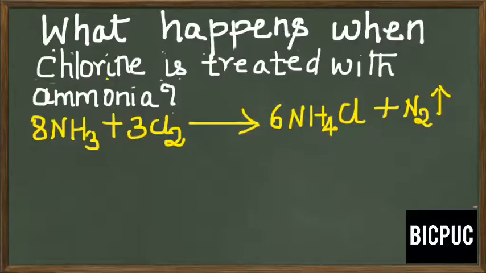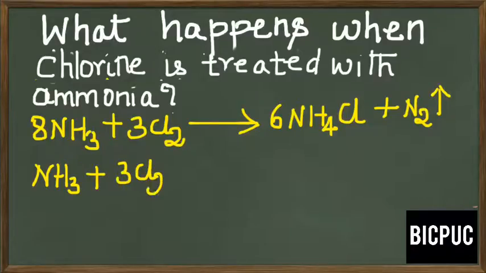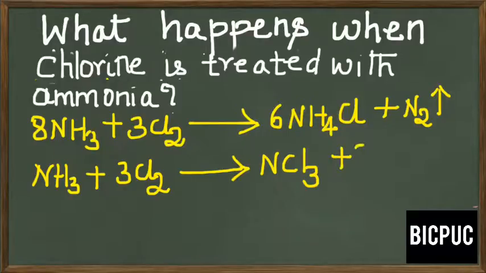And in the second case, excess of chlorine is treated with ammonia. Here we have taken more of chlorine. What's the product we are going to land up in? Nitrogen trichloride, formula being NCl3, along with formation of 3 molecules of HCl.